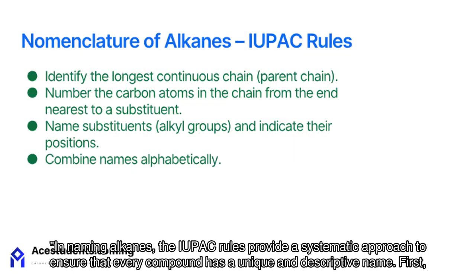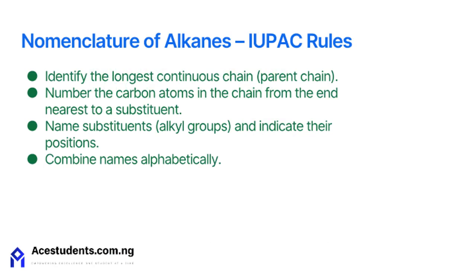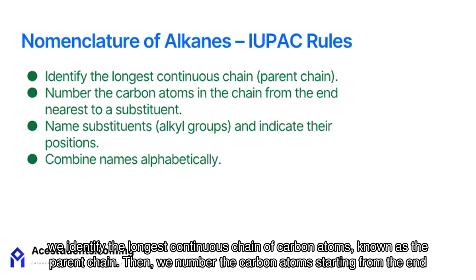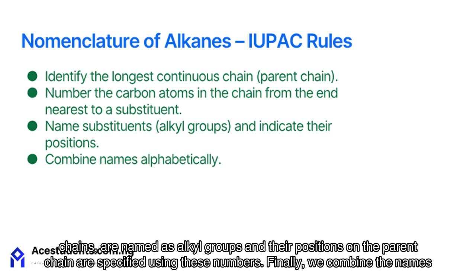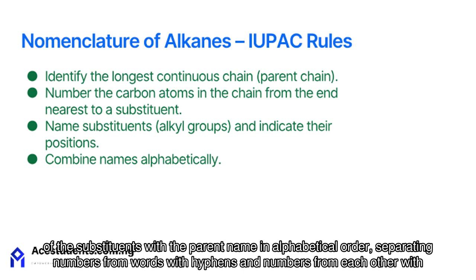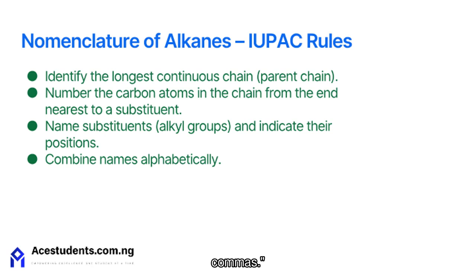In naming alkanes, the IUPAC rules provide a systematic approach to ensure that every compound has a unique and descriptive name. First, we identify the longest continuous chain of carbon atoms, known as the parent chain. Then, we number the carbon atoms starting from the end closest to any substituent group to ensure the substituents get the lowest possible numbers. Substituents, which are the branches or side chains, are named as alkyl groups, and their positions on the parent chain are specified using these numbers. Finally, we combine the names of the substituents with the parent name in alphabetical order, separating numbers from words with hyphens and numbers from each other with commas.